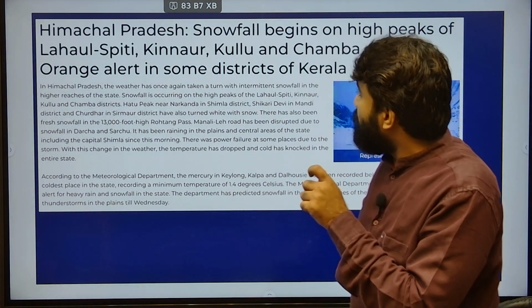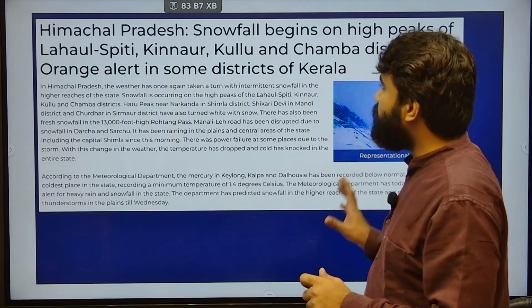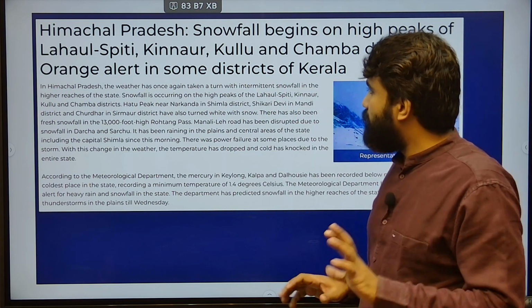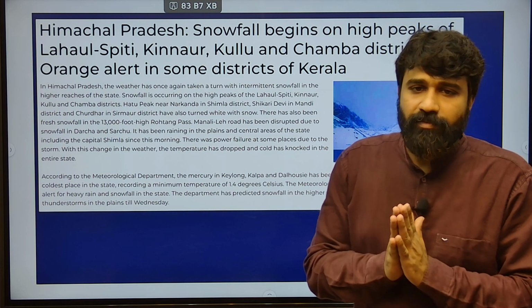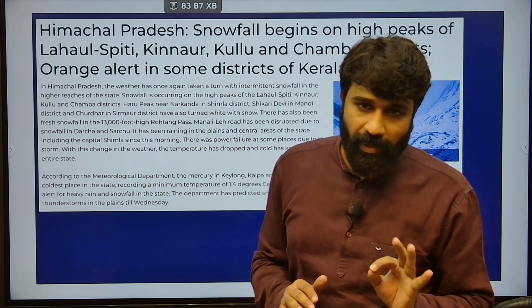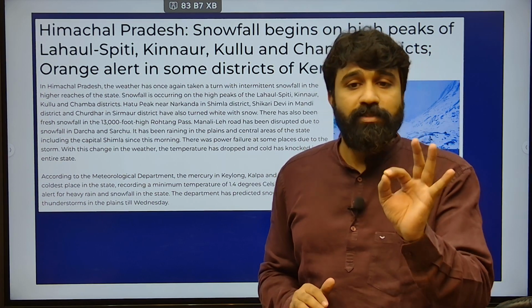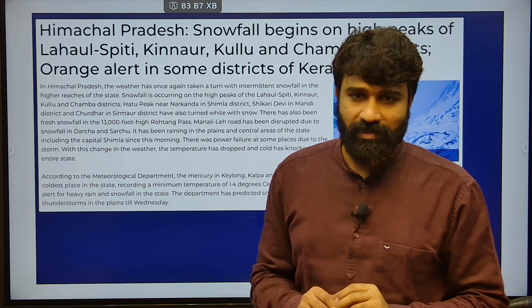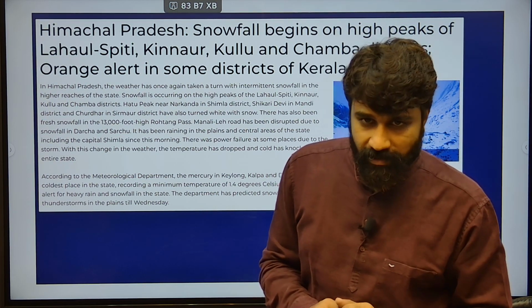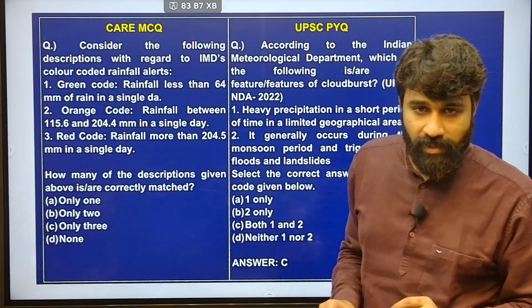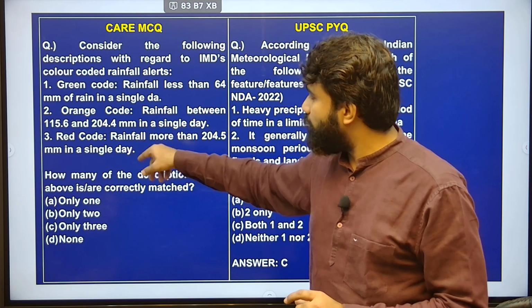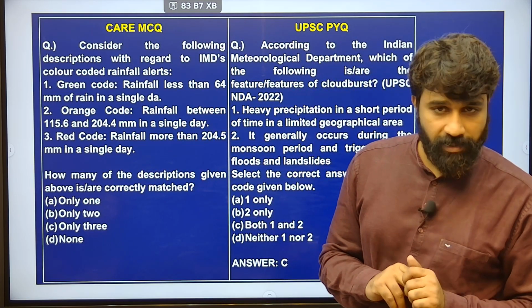Next, Himachal Pradesh snowfall begins on high peaks of Lahul Spiti, Kinnaur, Kullu and Chamba districts, and this is what actually very simple. The Indian Meteorological Department indicates with a few color codes regarding our weather pattern, especially the rainfall pattern, which consists of different color codes. Okay. What does this color code talk about? Green code, orange code and red code. Do you know anything about it?